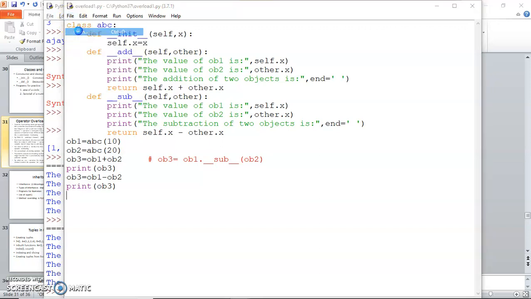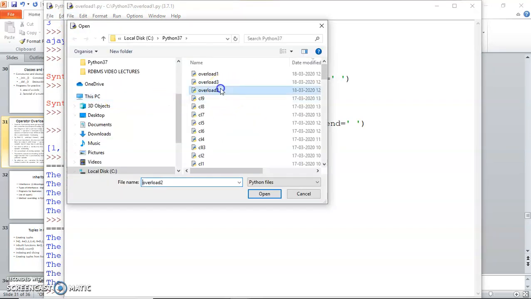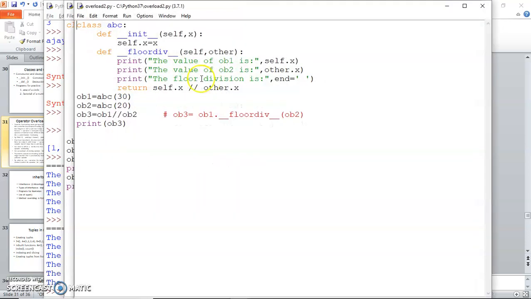Let me now overload another operator for you, the floor div operator. Floor div is the floor division that gives an integer result. So if I go with 30 divided by 20, the answer should be 1. To overload this operator, double slash, you need the function underscore underscore floordiv underscore underscore.